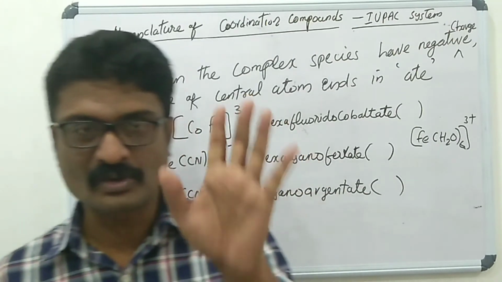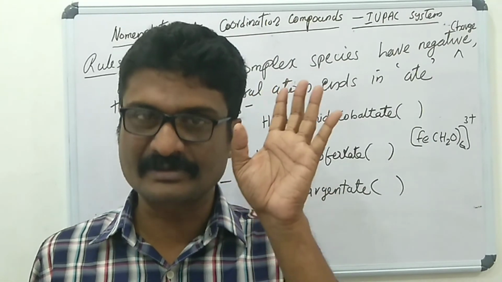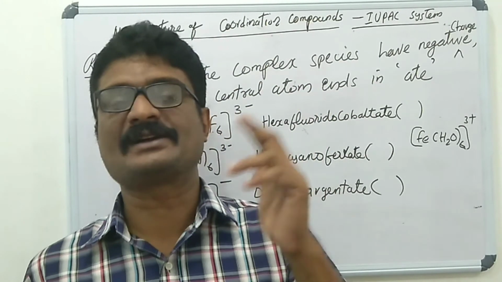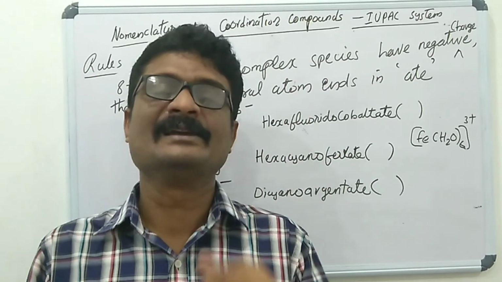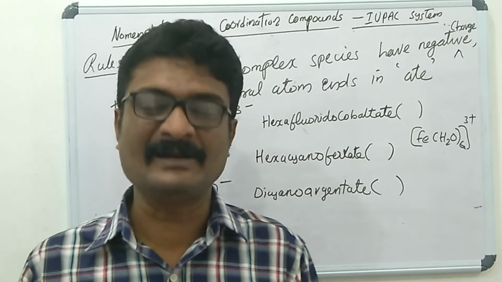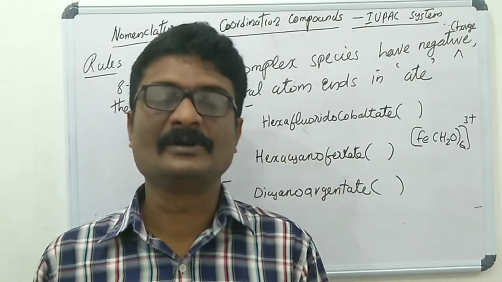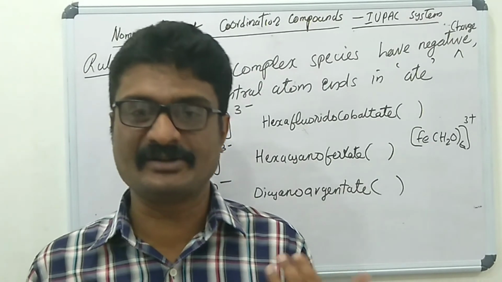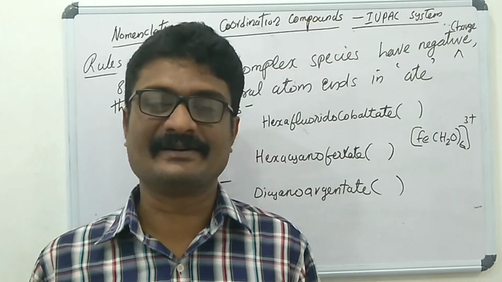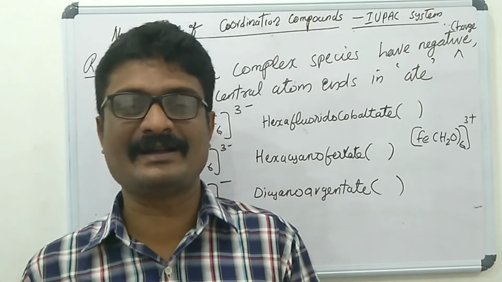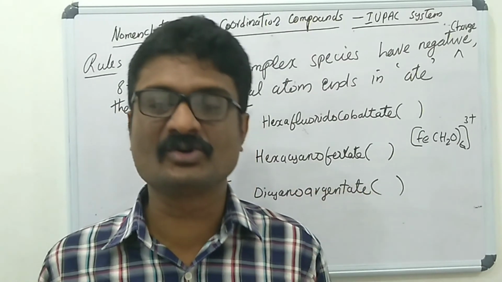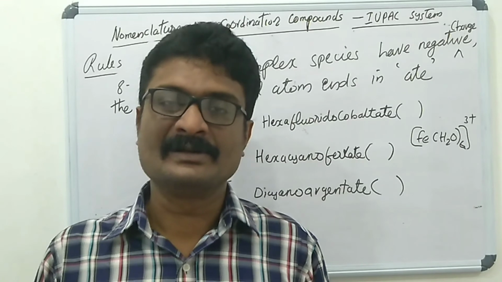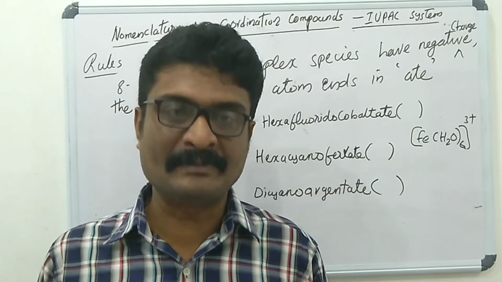Okay, first rule, please note: the positive part of a coordination compound is named first, then the negative part. Second rule: in the name of the coordination entity, ligands are named first, then the central metal. Third rule: the number of each kind of ligand is indicated using prefixes like di, tri, tetra, etc. The next rule: the oxidation number of the central metal atom is indicated using Roman numerals in parentheses.